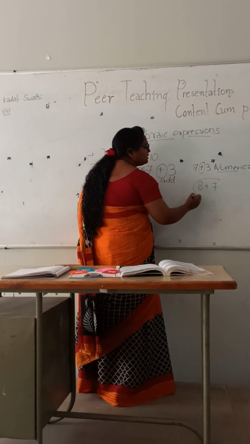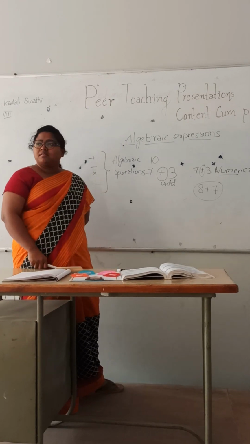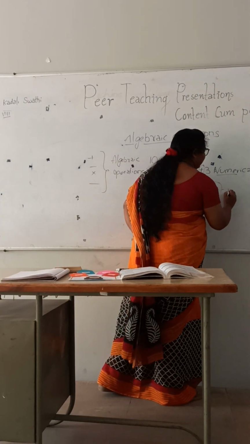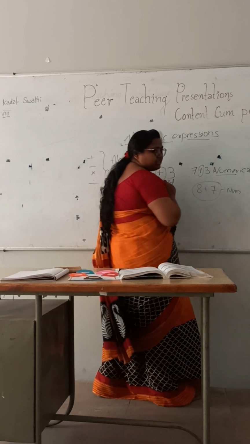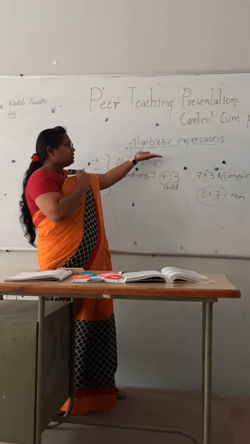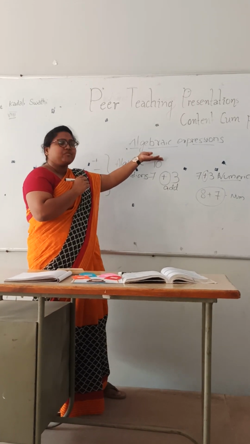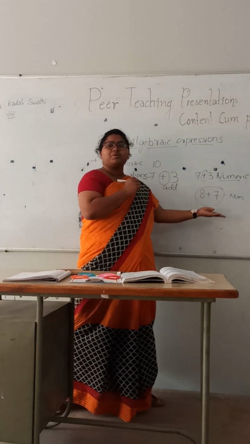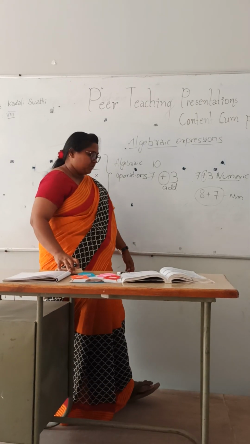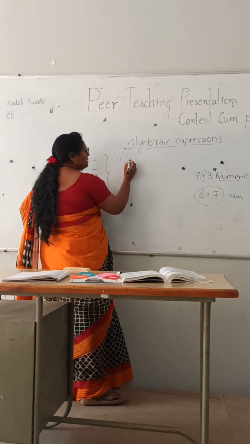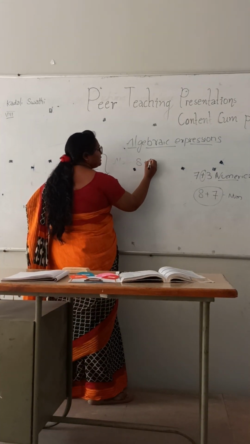What do we call this? Numerical expression. Very good. It is also a numerical expression. But what is the subtitle here? Algebraic expressions, right? But what is the difference between algebraic and numerical? I will tell you now. If we write just the numbers, it is numeric.